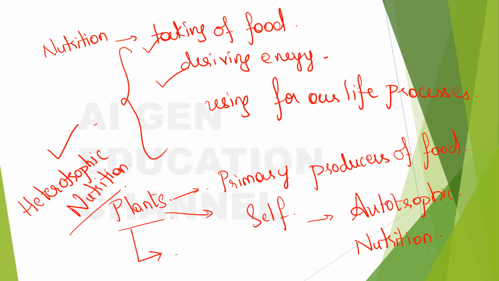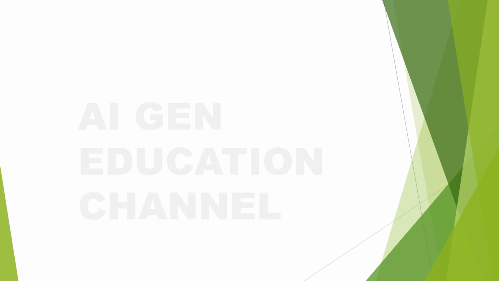First, let us get deeper into this autotrophic nutrition and heterotrophic nutrition in plants. Okay, so first let us look into autotrophic nutrition. What do you understand by this term autotrophic nutrition?